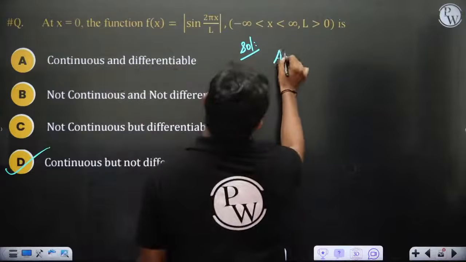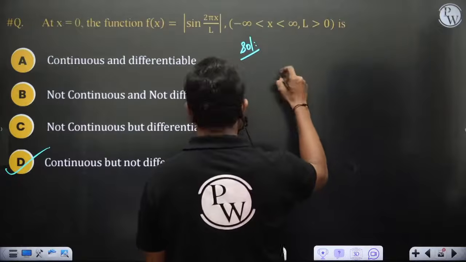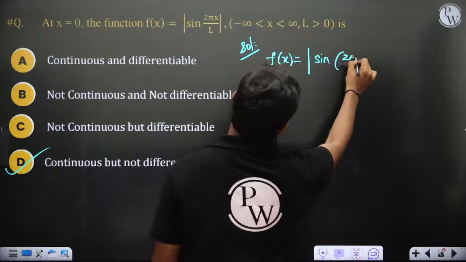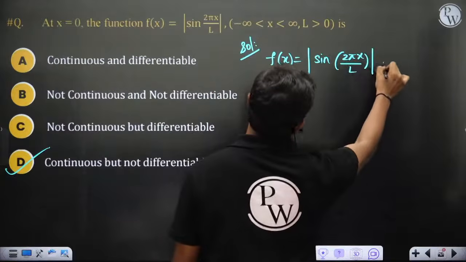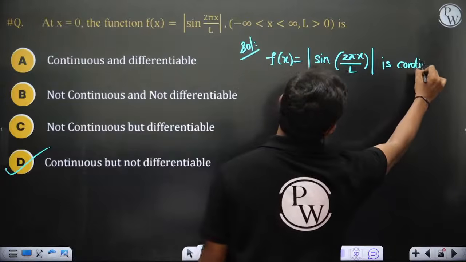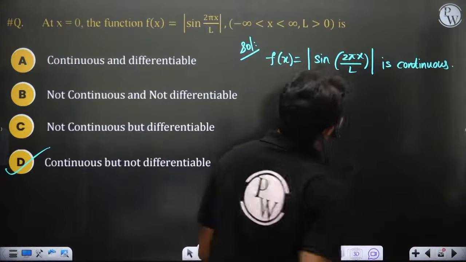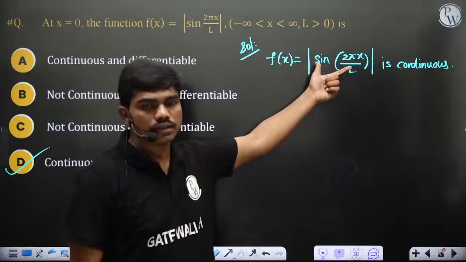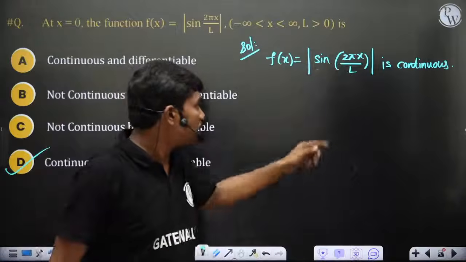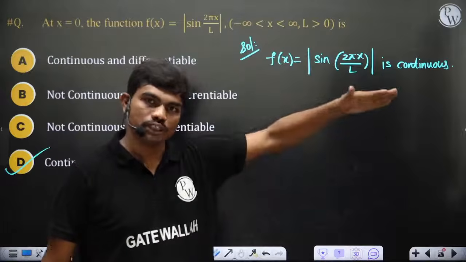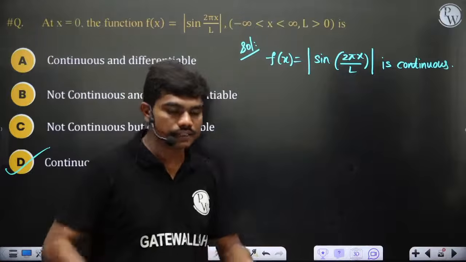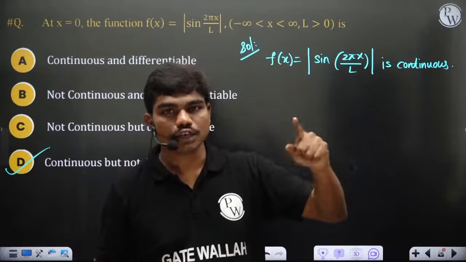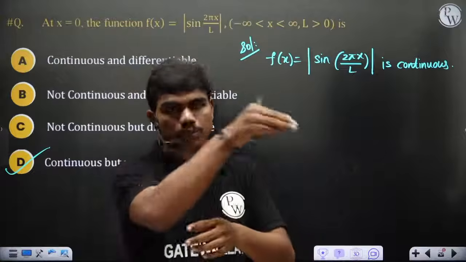So if you take this function f of x is equal to mod sine 2 pi x by L, this is always continuous. The reason is that the sine function is always continuous; the only thing it has is plus and minus sign variations. Now when you put a modulus, it comes out positive for all values of x. There is no point where it breaks, and the function is smooth, but instead of alternating negative and positive, it has continuous positives, which I have just shown in Desmos.